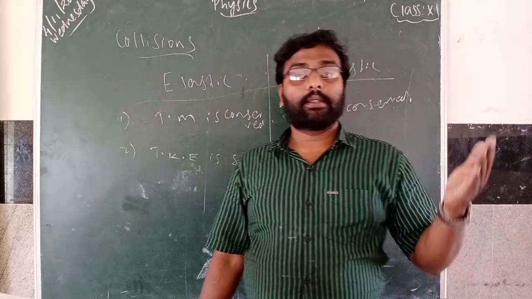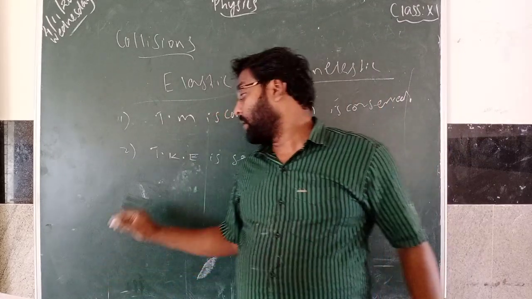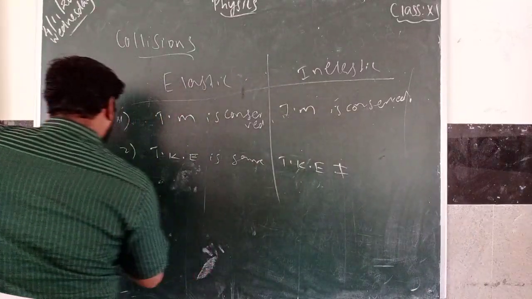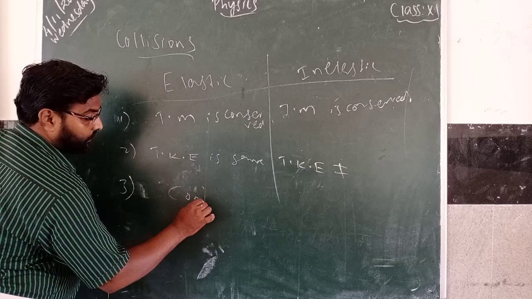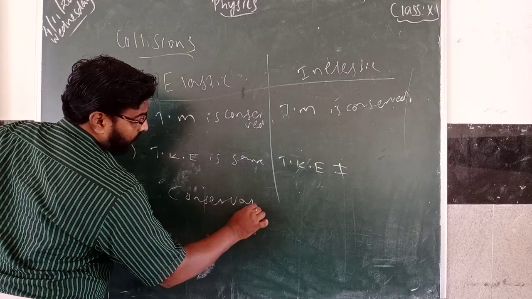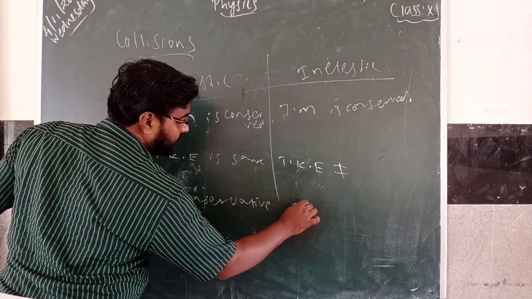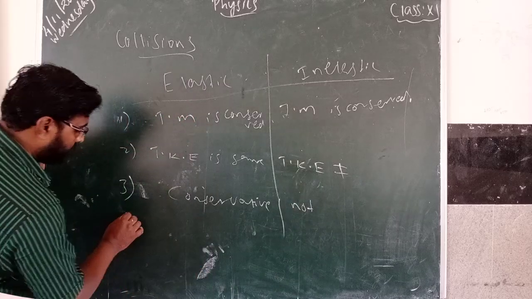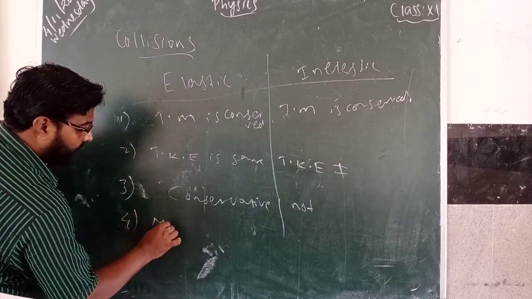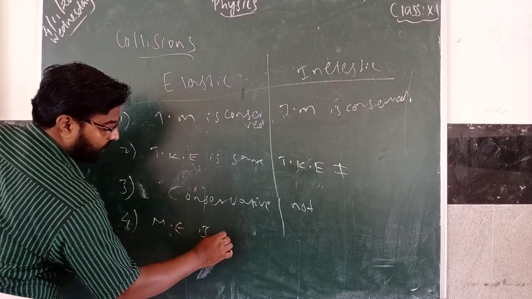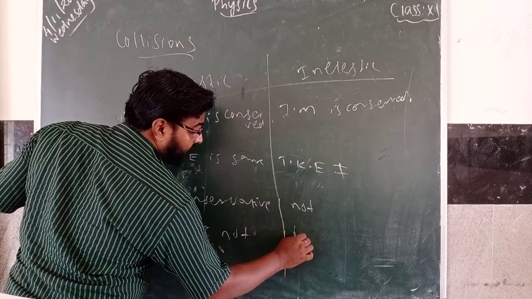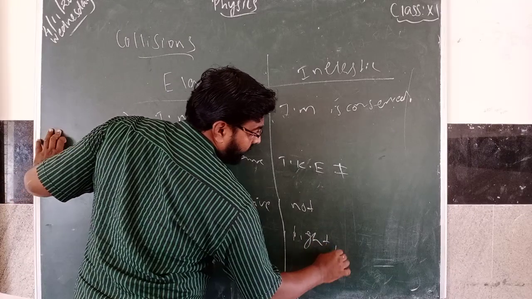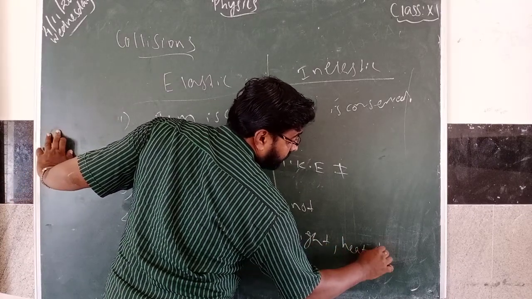And the last difference is mechanical energy is not dissipated. Here forces, conservative force, not conservative. And the last one, mechanical energy is not dissipated. Here light, heat, sound.